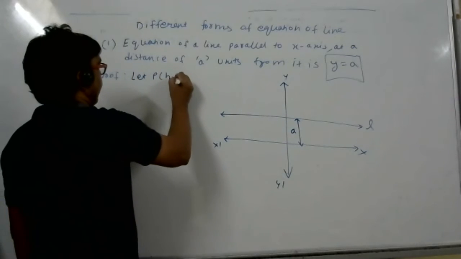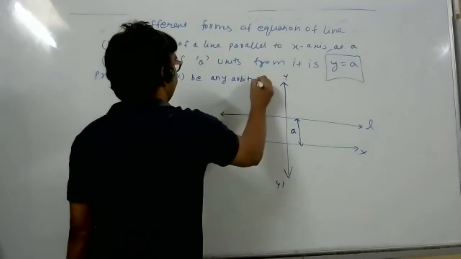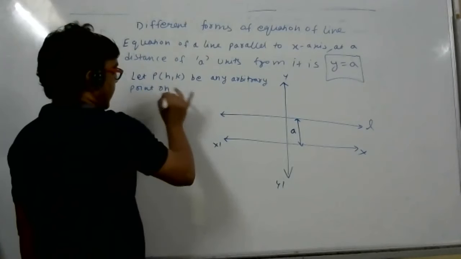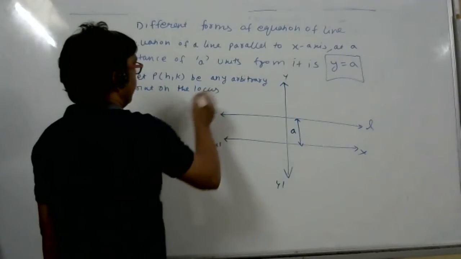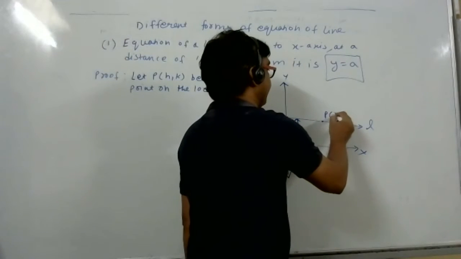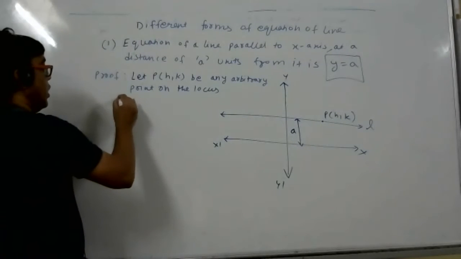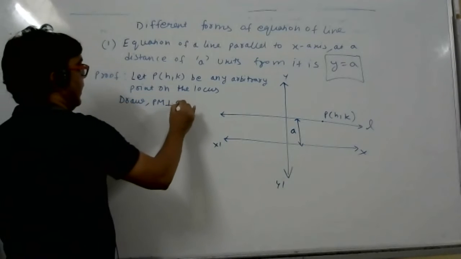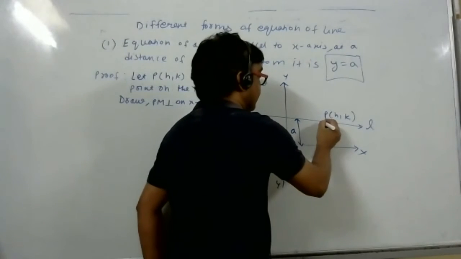Let P(h, k) be any arbitrary point on the locus. All of you pay extra attention to this chapter on locus. What is the next step? Construction. Draw PM perpendicular on the x-axis.